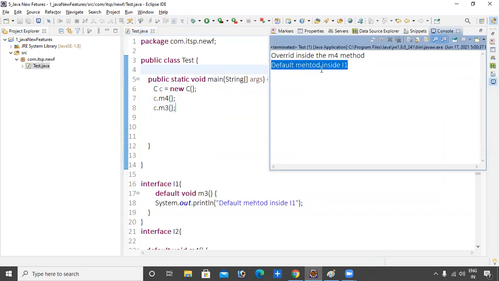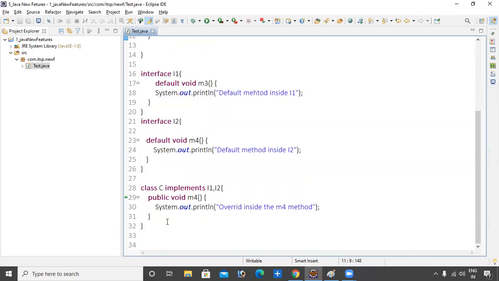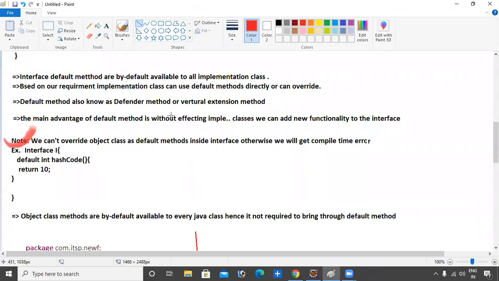M4 method, the default method inside the interface. Okay, this is the override implementation. Now next point. Default method, the defender. Okay. Advantage: default method without affecting.